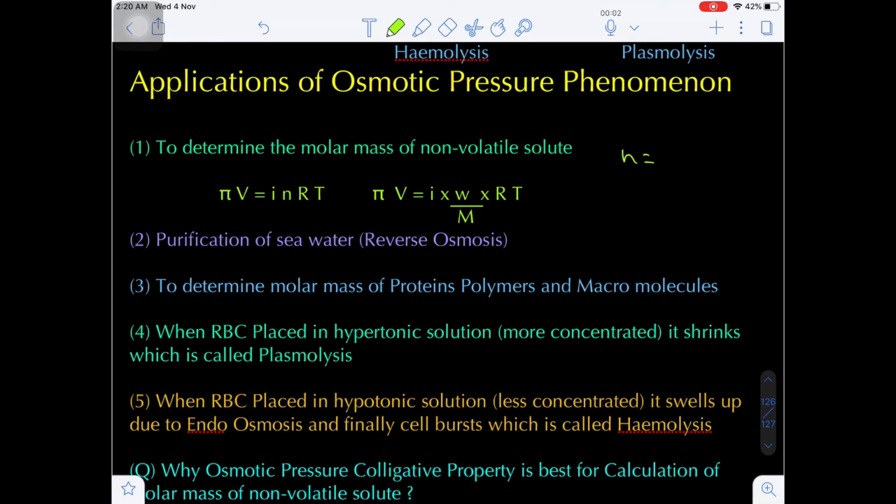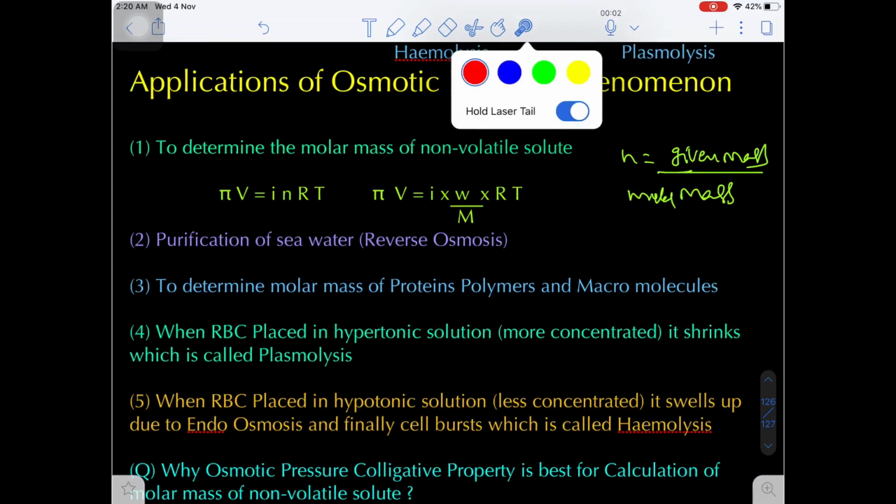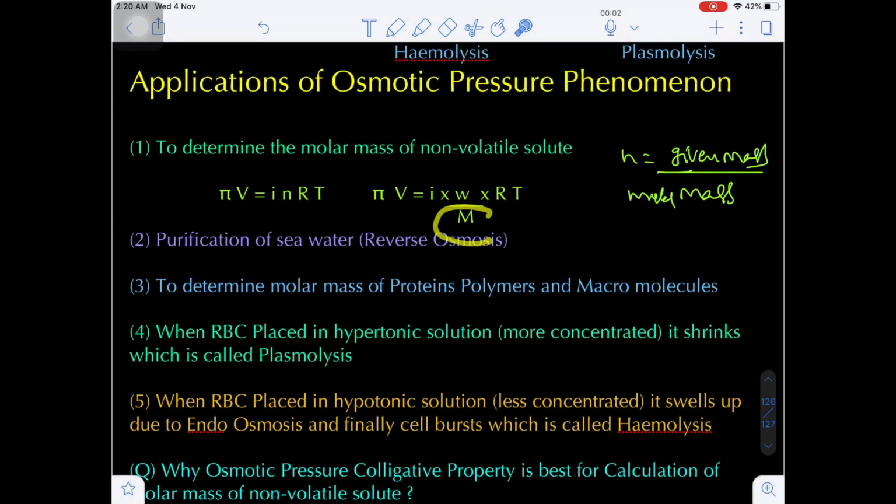How to find the number of moles? Given mass divided by molar mass. So after getting the number of moles, with the help of the number of moles, can we find the molar mass of a non-volatile solute? Yes.